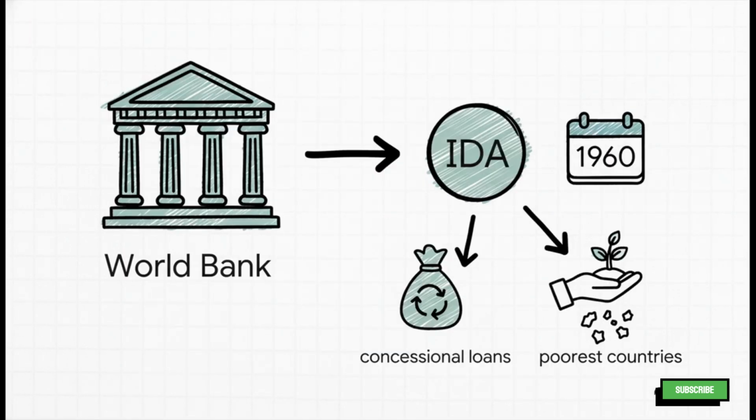The IDA, which started in 1960, is a really important part of the World Bank Group. Its whole purpose is to provide those super low interest or even no interest loans and grants to the world's poorest developing countries.